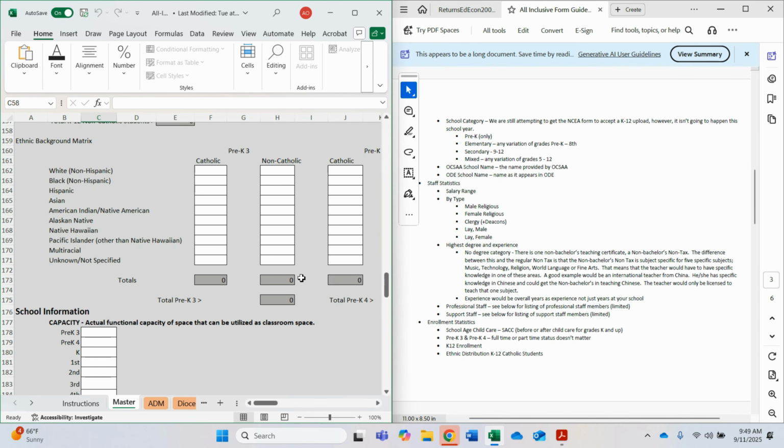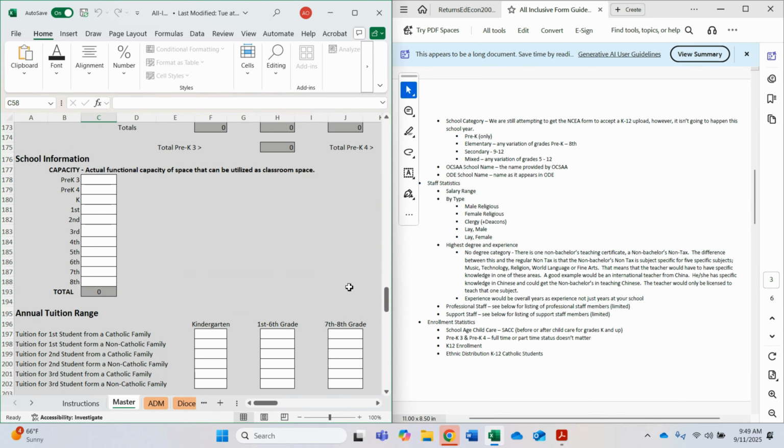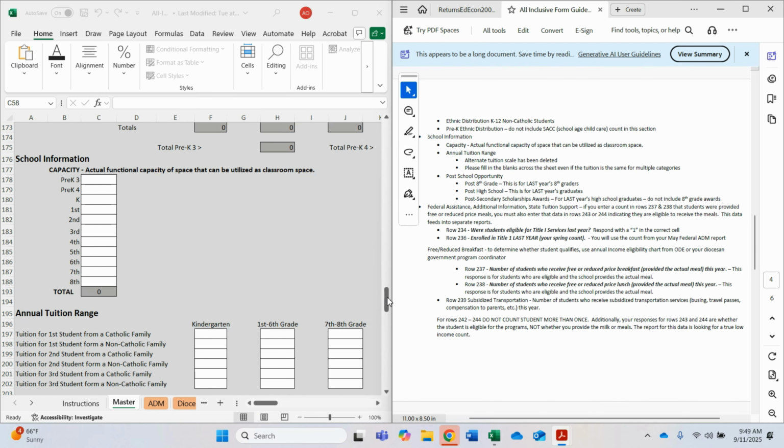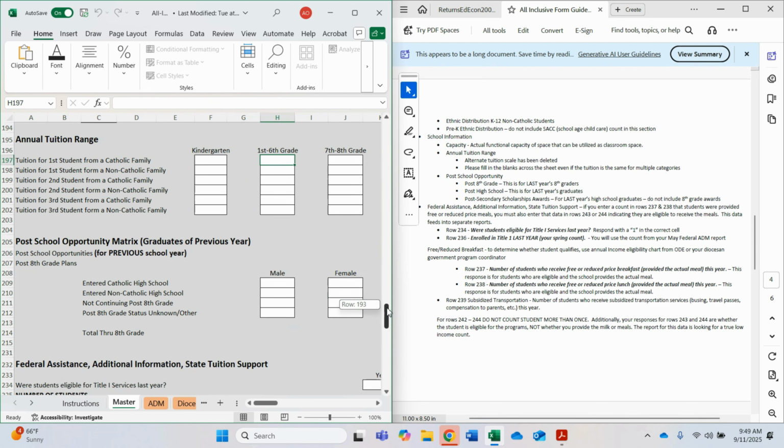Again, this is in the elementary form. The next section is for capacity. You're putting in the total number of students that your classroom space can hold at each grade level. Annual tuition. Your school might be putting in the same numbers for each white box. That is okay. Some schools will have different tuitions for Catholic versus non-Catholic or a multi-student discount. If you are putting in the same, that is okay, but please fill in every single cell.